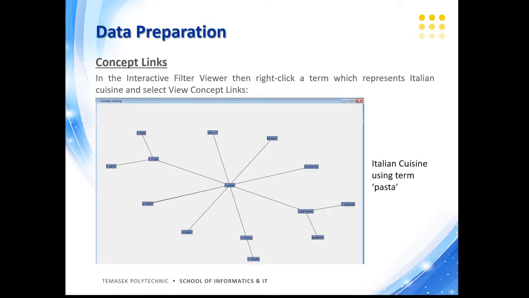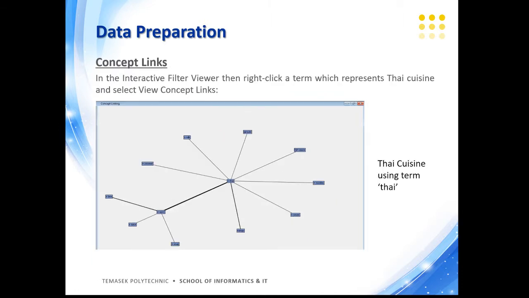Next, for Italian cuisine, we have the word pasta, which is strongly associated with the words al dente, and then also linked to ingredients like olive oil, cheese, and parmesan. Lastly, we have Thai cuisine. The word Thai is strongly associated with spicy, which is also linked to ingredients like fish sauce, lime juice, and coconut.